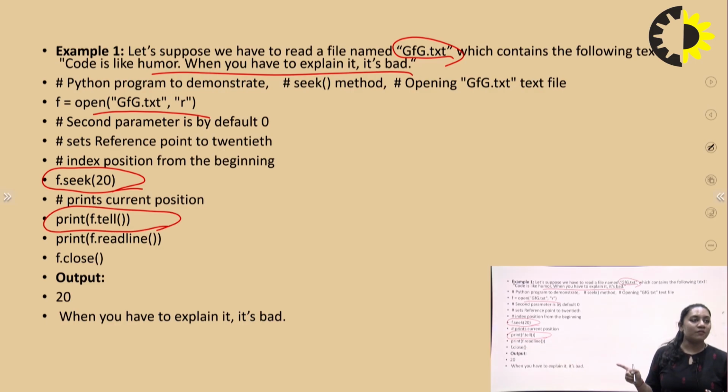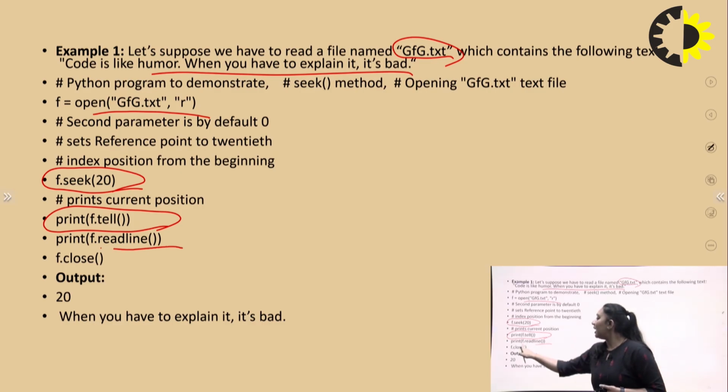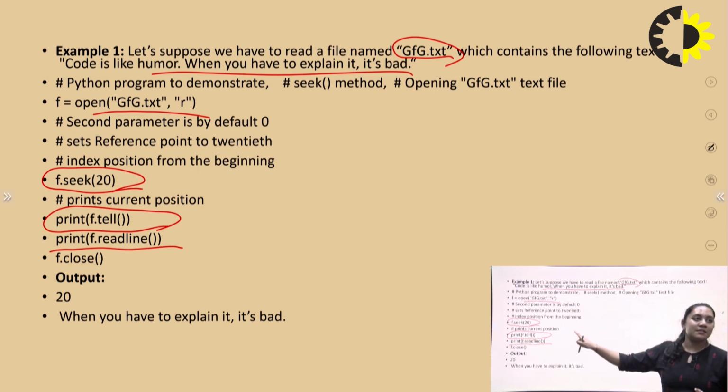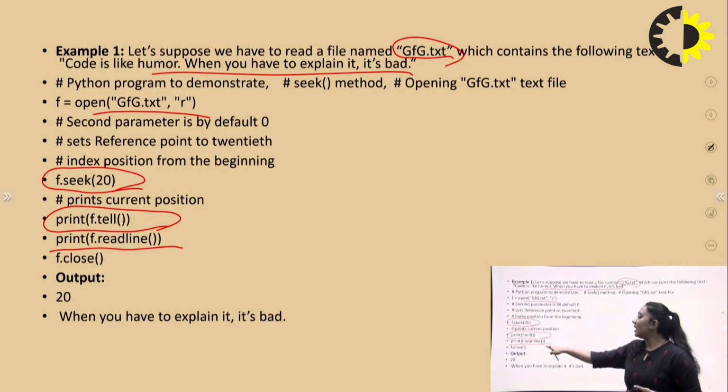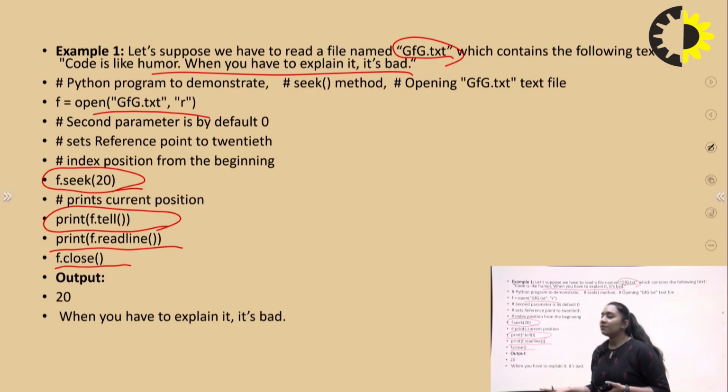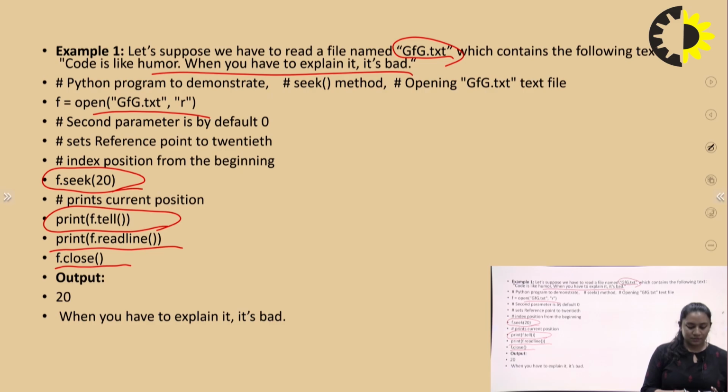The tell function gives you the current position, and the seek function works with the parameters or references present in Python. Next, the readline function reads whatever content is present in the file, and file.close closes the file in the Python interpreter.